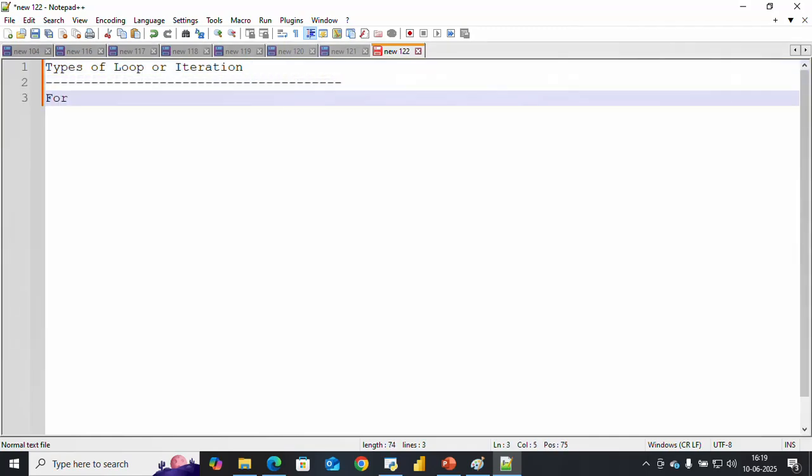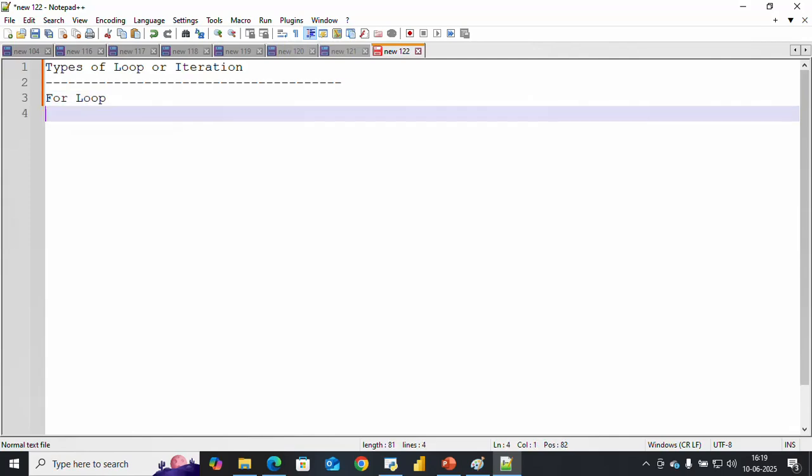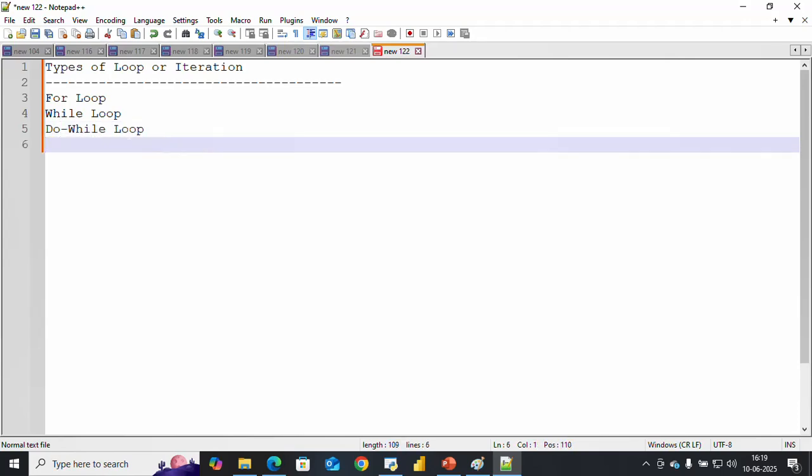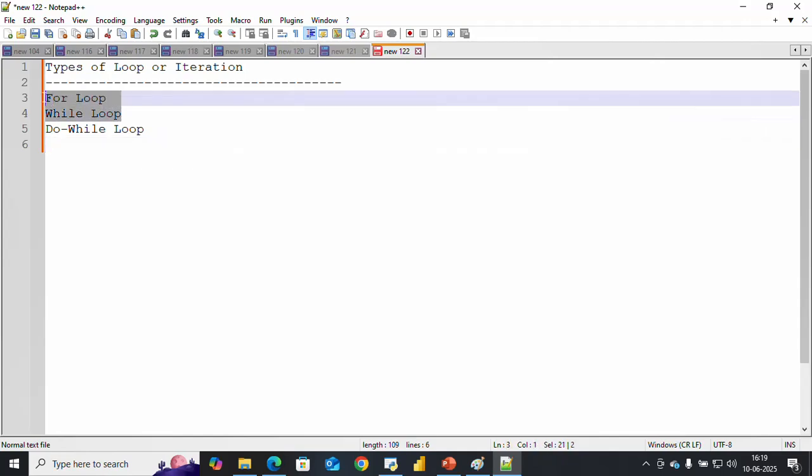If we talk about it, there is the for loop, while loop, and do while. In Python, basically we work with for and while. But suppose an interviewer asks, and they want to connect with C or C++, then you can explain do while as well. But in Python we are working with the for and while loop only.